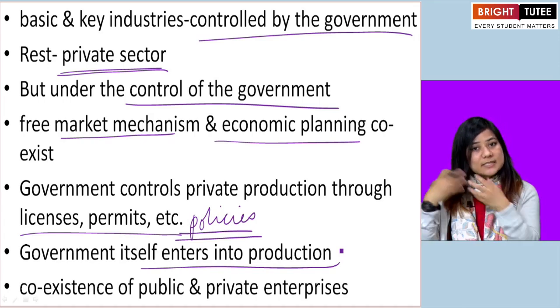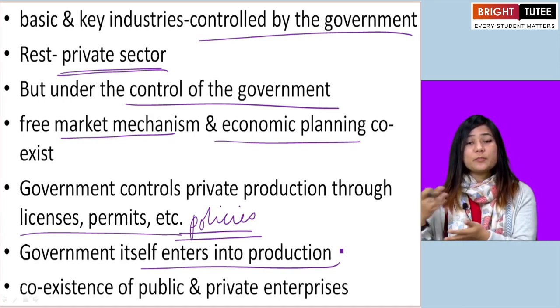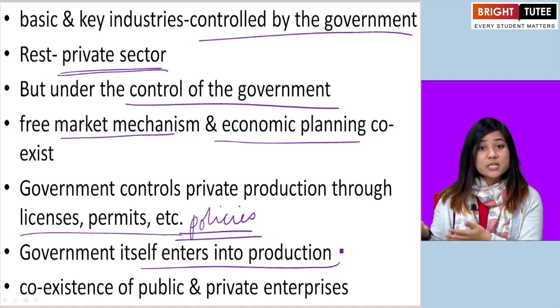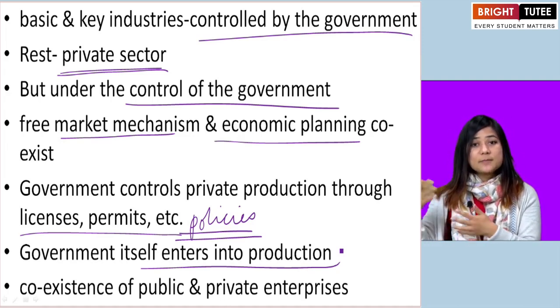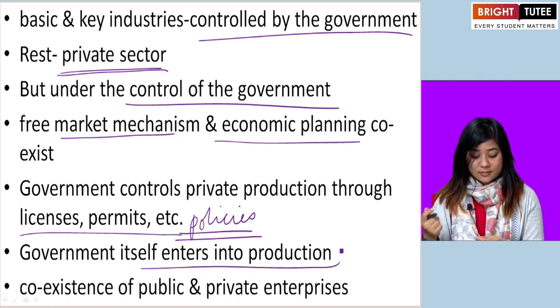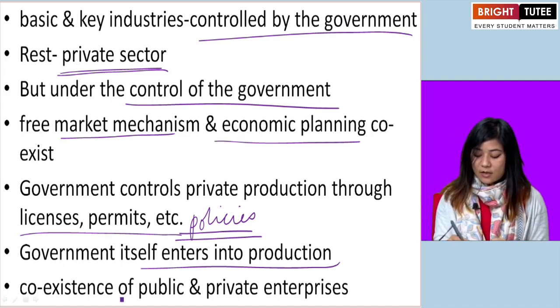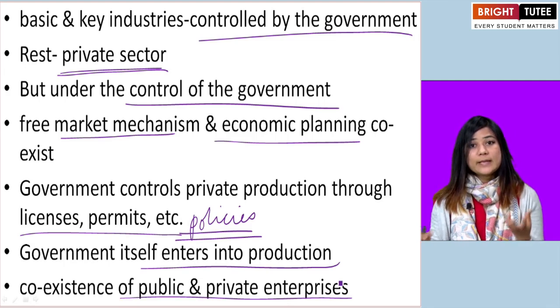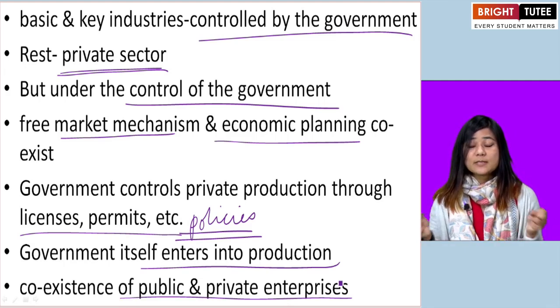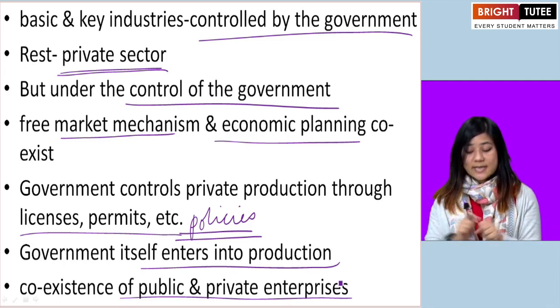The government itself gets involved in the production, distribution and exchange of goods and services as much as the private sectors. So there is a coexistence of both public and private enterprises, businesses and sectors.